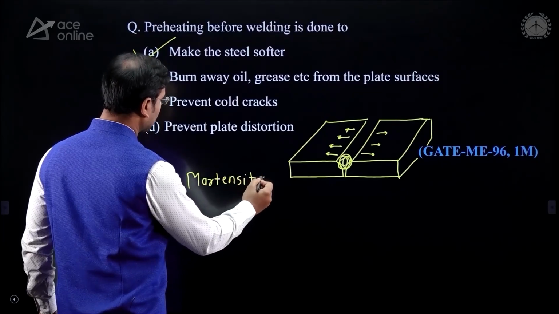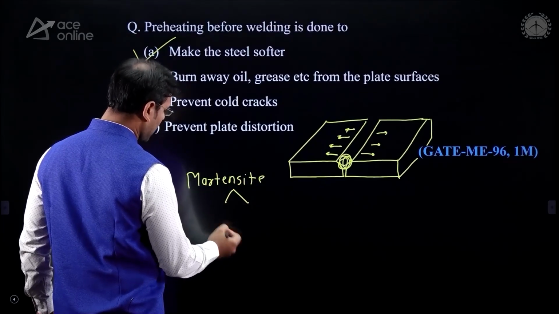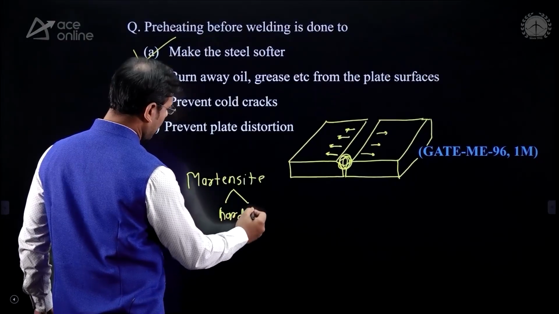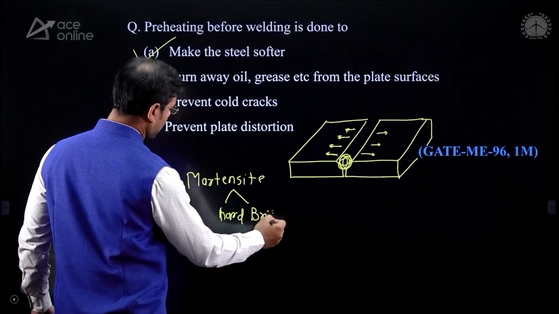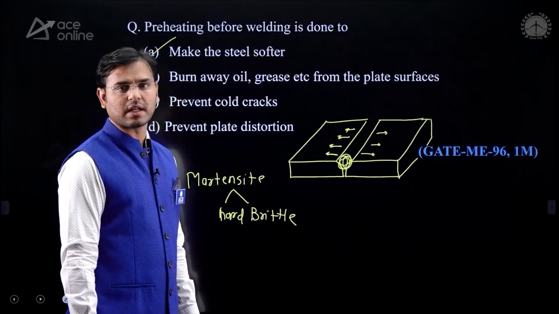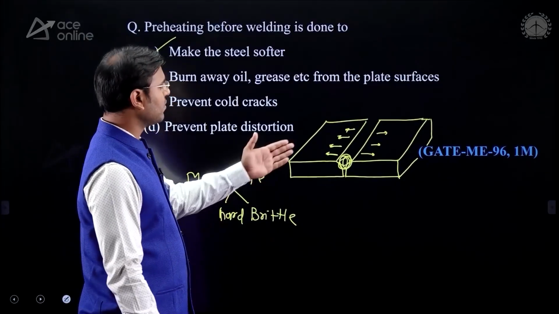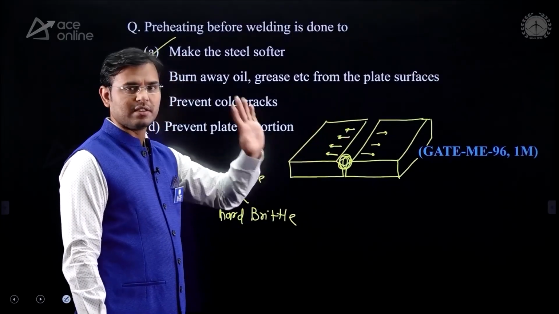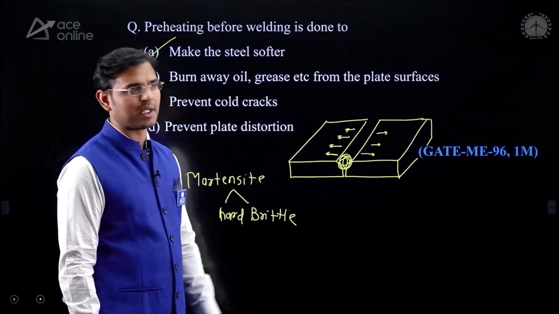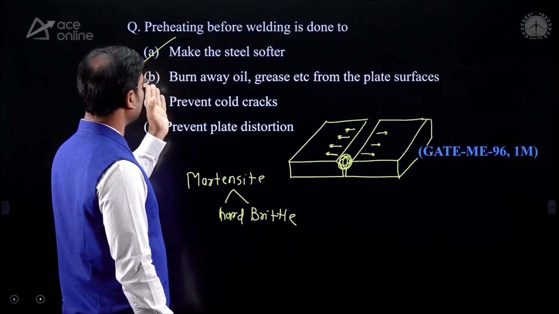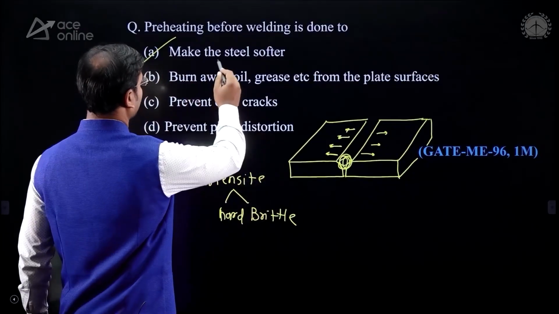And you know that martensite structure is an extremely hard and brittle phase. To avoid that we need to do the preheating. If you are doing the preheating, then whatever metal we are getting is not hard and brittle, very soft material we are getting, and that's why the preheating before welding is done to make the steel softer.